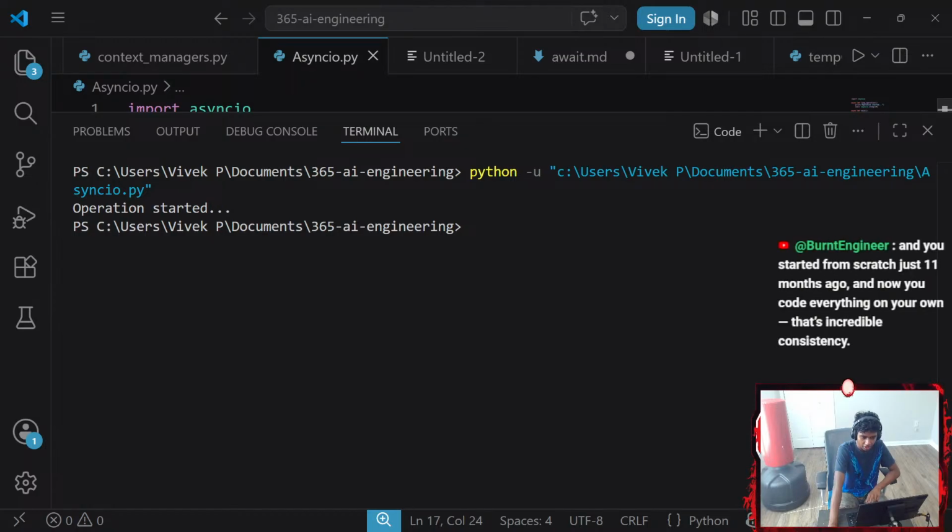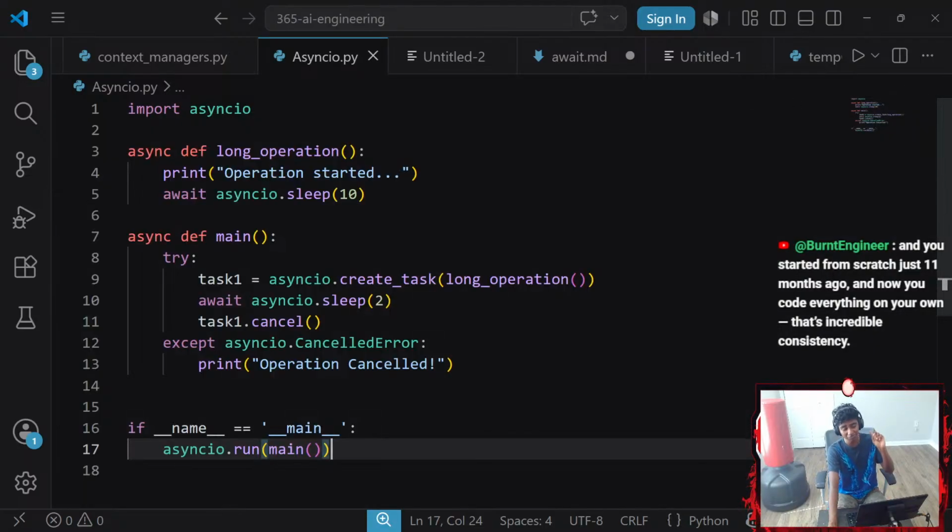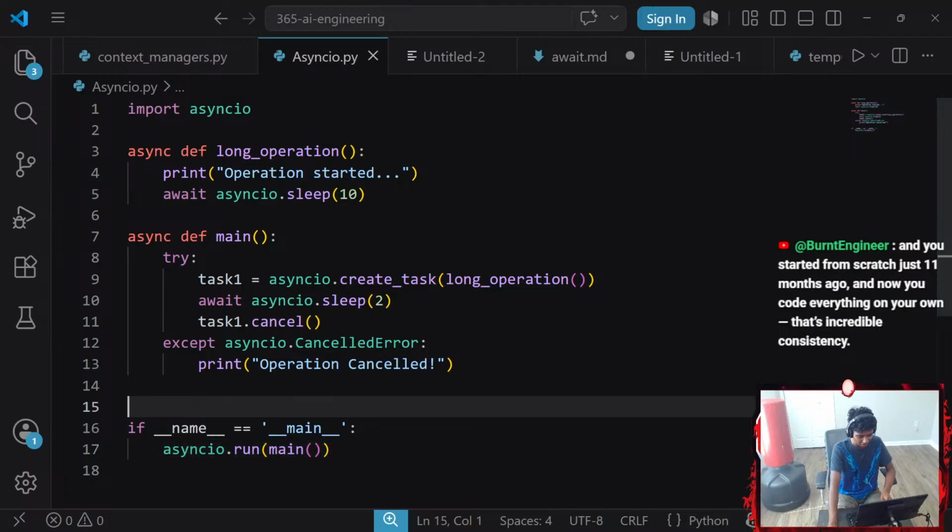Operation started, and you started from scratch just 11 months ago, and now you code everything on your own. That's incredible consistency. Honestly, that does actually mean the world to me. Appreciate you, Burn.